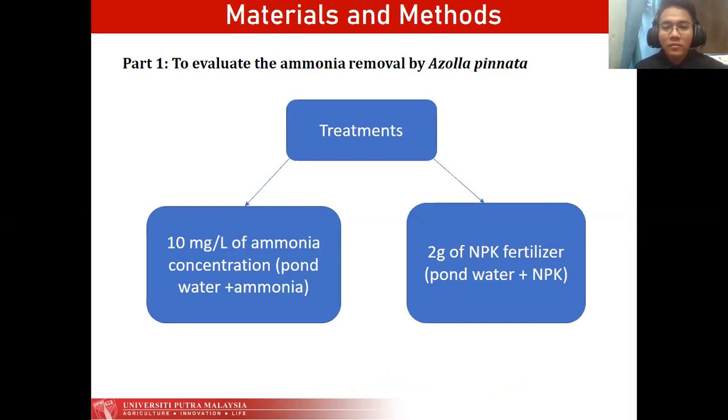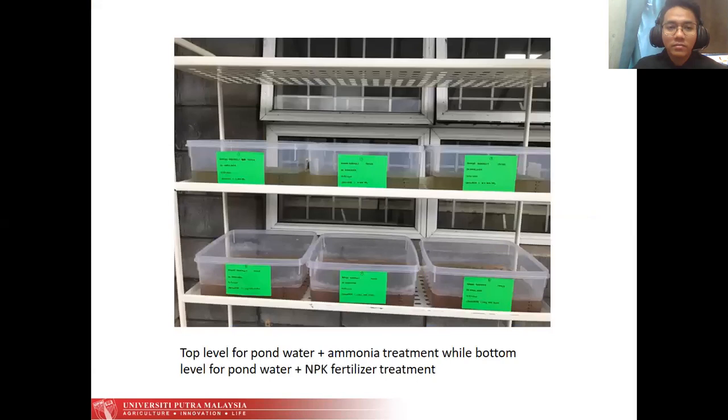Each treatment had 3 replicates, and 10 gram of Azolla pinnata was added as an initial weight, and 5 liter of pond water were added. The pond water must be sterilized using UV light for an hour. This is a disinfection method to kill the harmful bacteria and microorganisms.